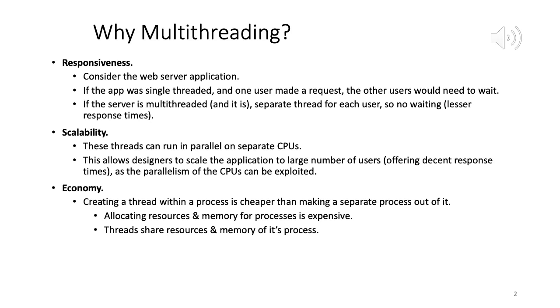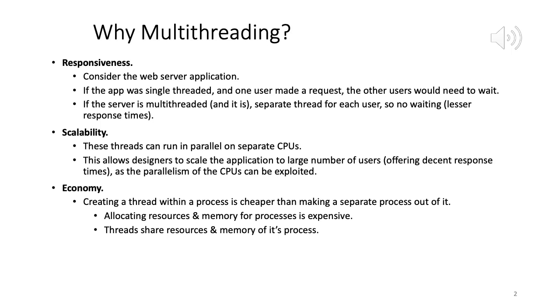On the other hand, if the server is multi-threaded, it can create a separate thread for each client request, and all those threads could run in parallel. So there is no waiting or less waiting, and a lower response time. There is no waiting if the number of requests is equal to the number of CPUs available, because every request can more or less immediately get a CPU.